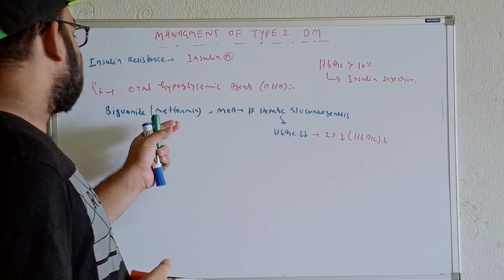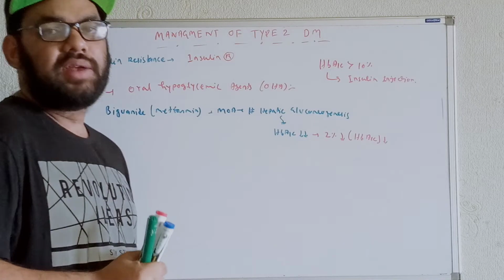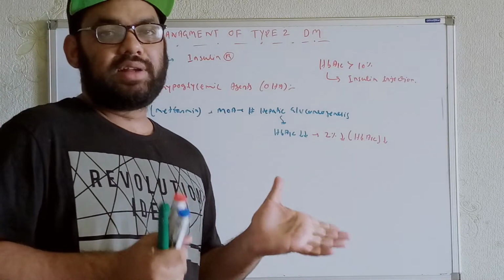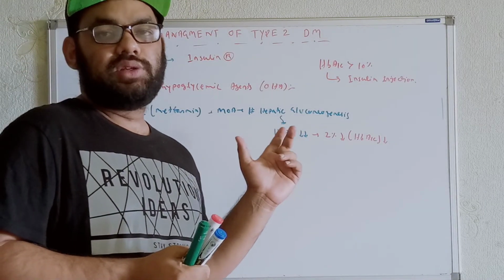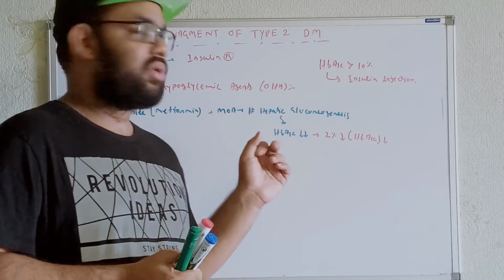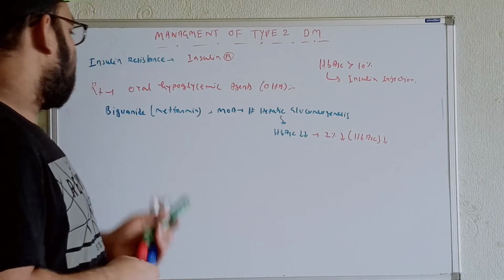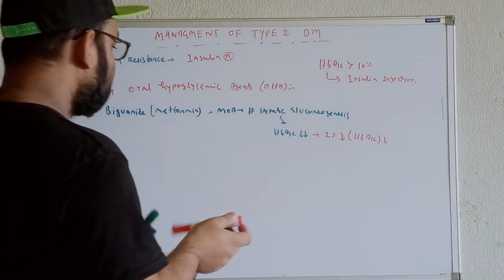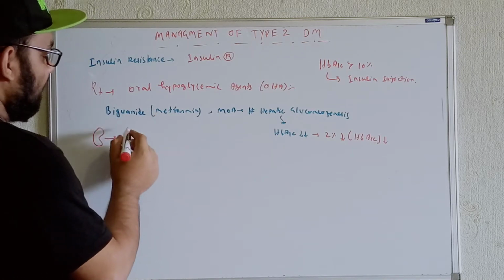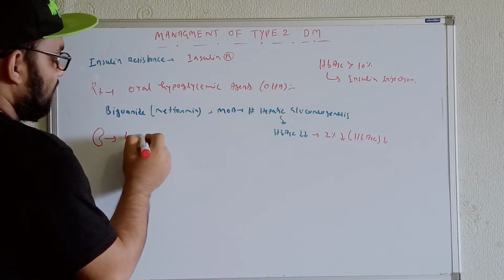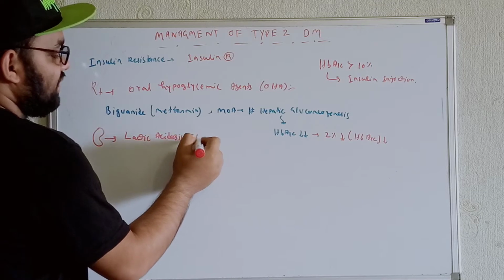But whatever the problem we will see in the biguanide or the metformin, try to understand, any individual who is having renal problems. For example, basically, this drug is excreted through the urine. So if the individual has a renal problem, the renal system is compromised. In these cases, you are not supposed to use this drug. Why? If we have a renal problem and we use the biguanide, that will develop lactic acidosis. It's one of the most important side effects you can see over here.